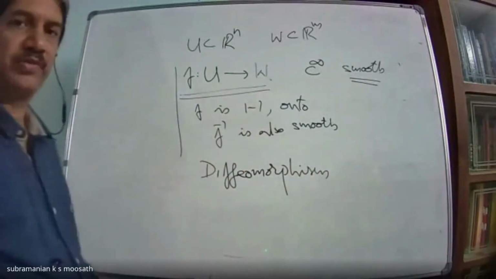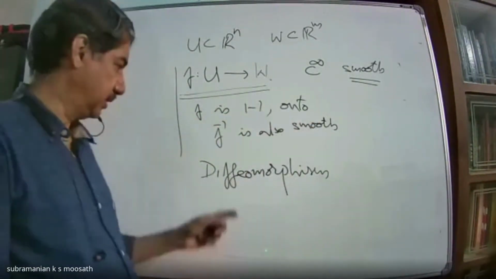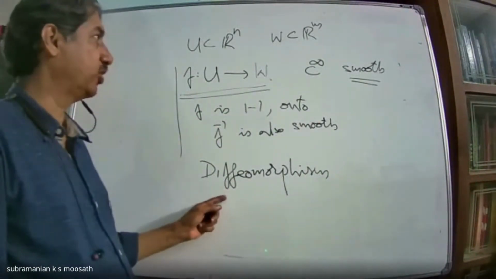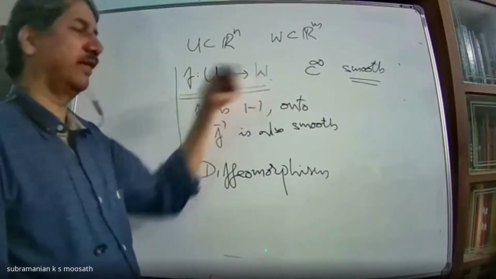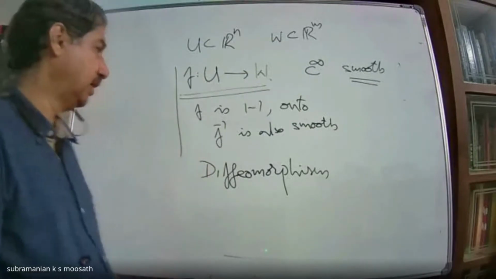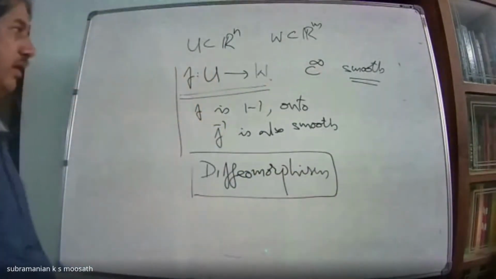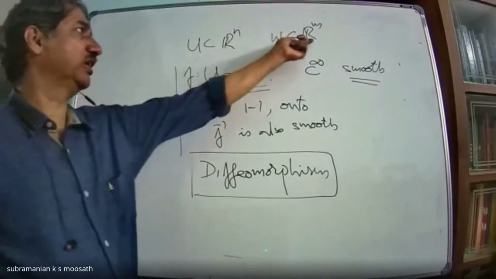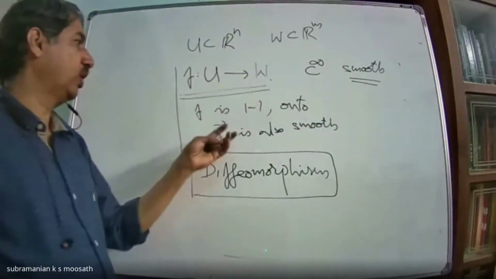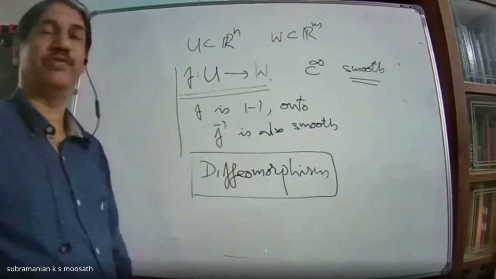You have seen isomorphism in algebra, then you have seen homeomorphism in topology, same kind of thing here, diffeomorphism. Some kind of calculus property it is identifying here. More than that, you will see that. So such functions are called diffeomorphisms. If a function from U to W, where U is in Rn, W is in Rm, is 1-1 and onto, smooth, and its inverse is also smooth, it is called a diffeomorphism.